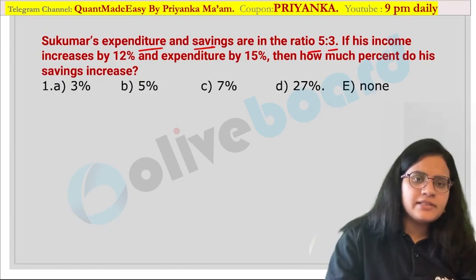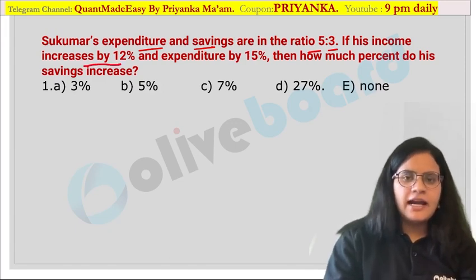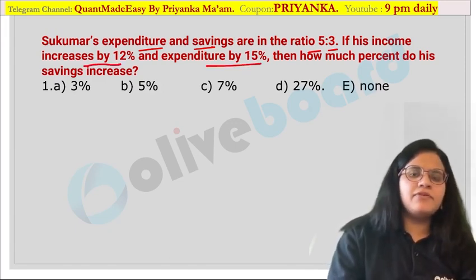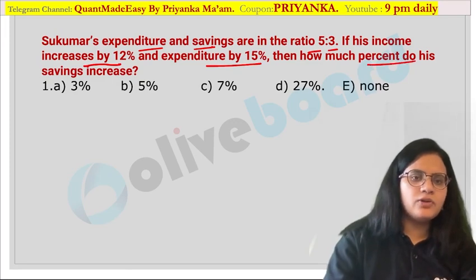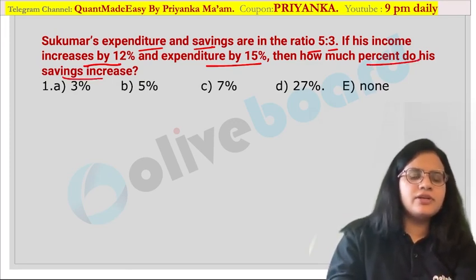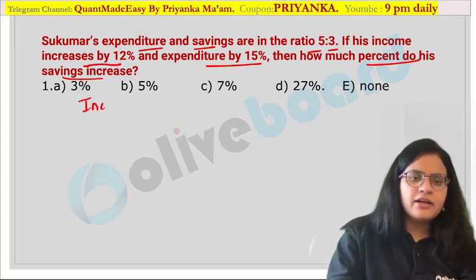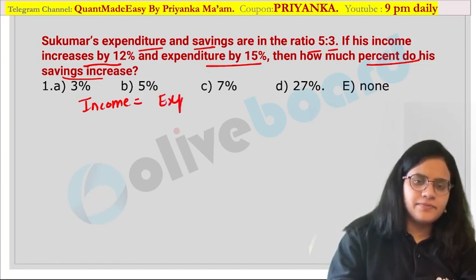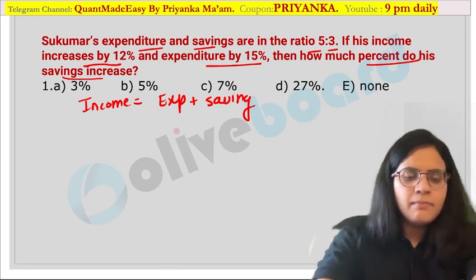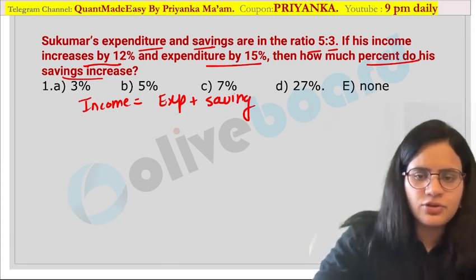If his income is increased by 12% and expenditure is increased by 15%, by how much value will his savings increase? Okay, so they are talking about the saving value. Now let me talk about the basic equation. Income is always given as expenditure plus savings. Whenever you get a question based on income and expenditure, please remember this basic equation.